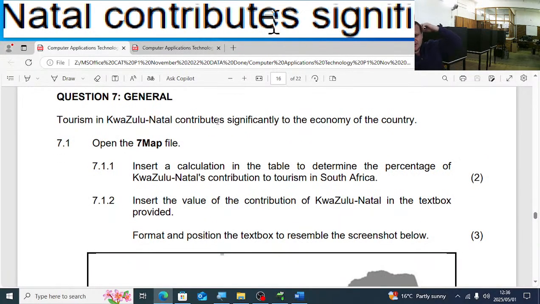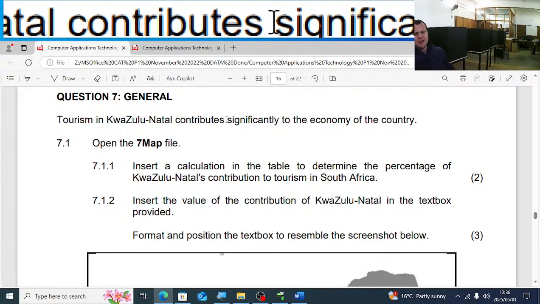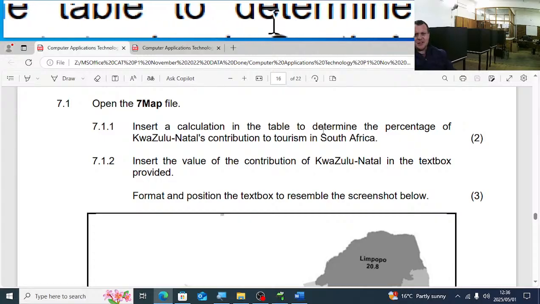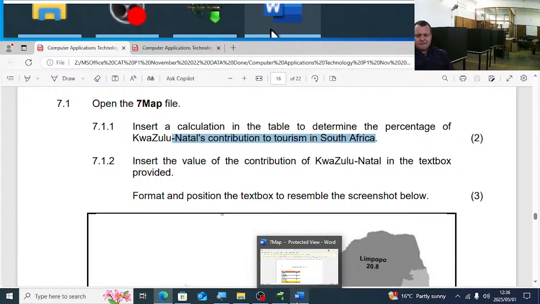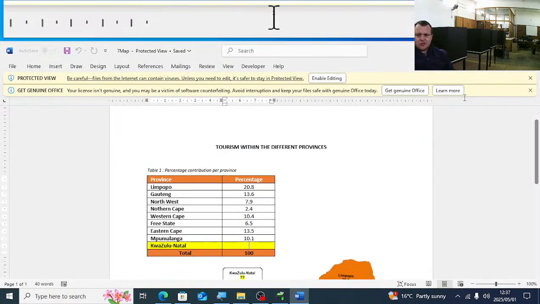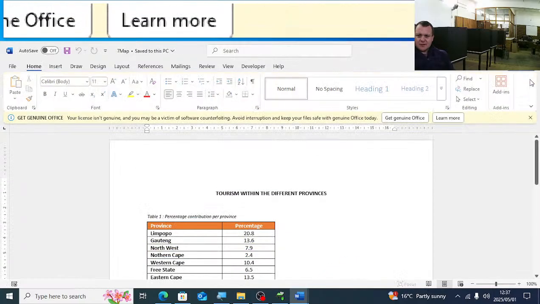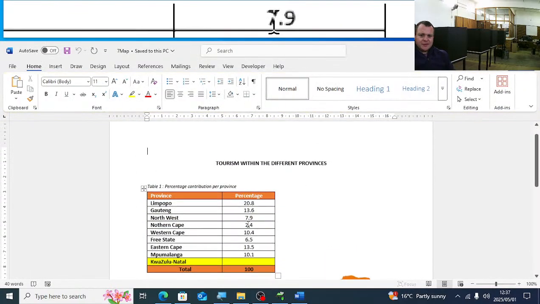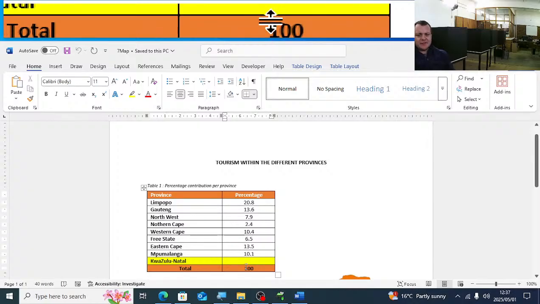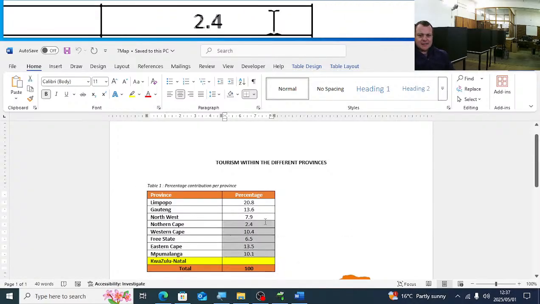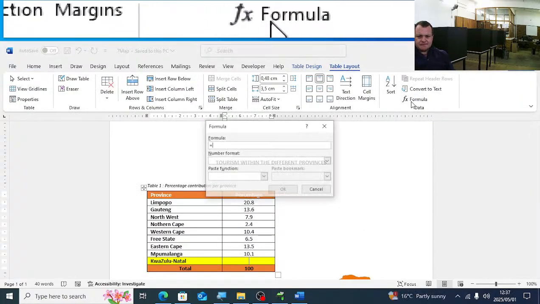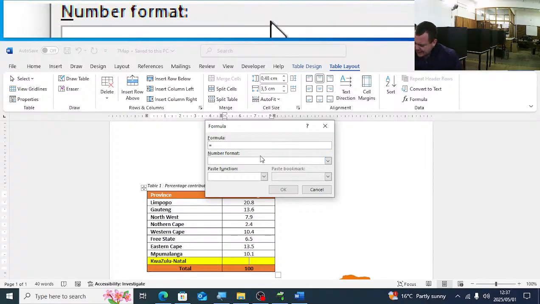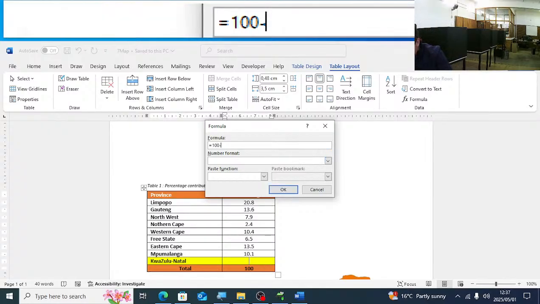7.1.1. Tourism in KwaZulu-Natal contributes significantly to the economy of the country. Insert a calculation in the table to determine the percentage of KwaZulu-Natal's contribution to tourism in South Africa. So what you had to do here, enable editing. You had to actually take the 100% and minus the sum of these percentages. So let's quickly go to formula. We'll say 100 minus sum of above.